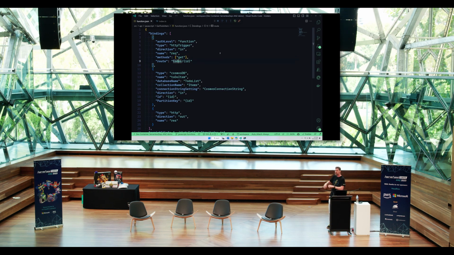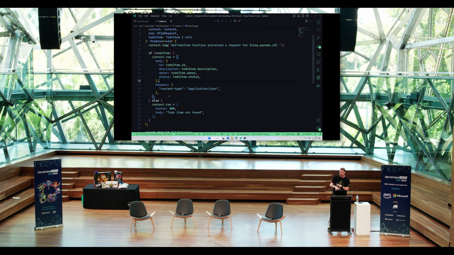And we're parameterizing this route with the squiggly brackets. And we're then bringing in that to-do item. So we're binding to our Cosmos database and bringing that data in. I have to say, well, here's the database name, the collection, the connection string, because I want it by ID, so here's the ID, it's that parameter from the route a bit up. And you can kind of see that we've got a lot of magic strings happening here. Database name, items, Cosmos connection string, the ID and the partition key, they're all in this JSON file, and what if I need them elsewhere?